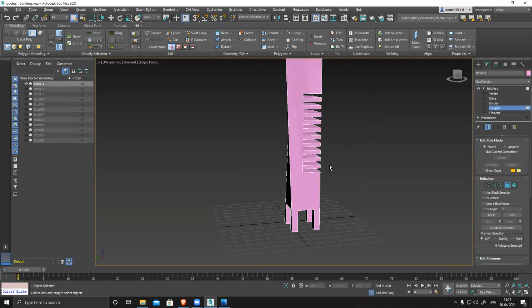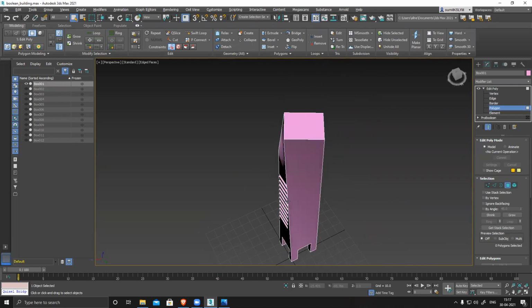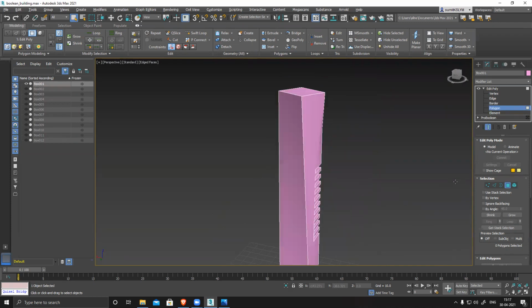Okay, Boolean building. Okay, you have Boolean it. And then you did something, rotate or twist or something.